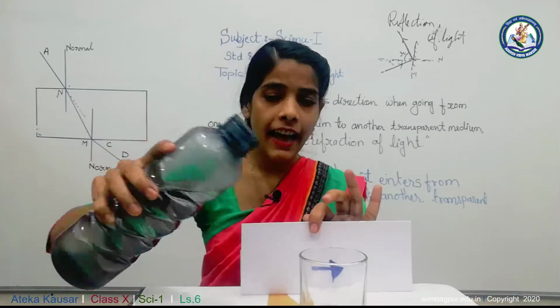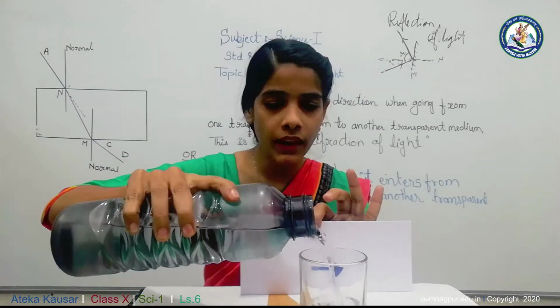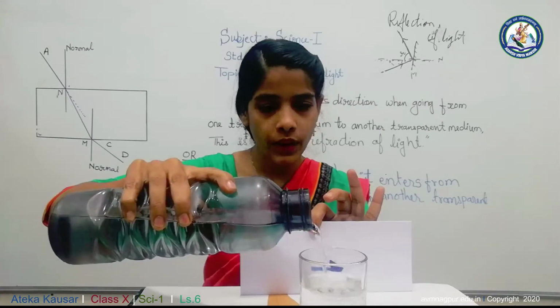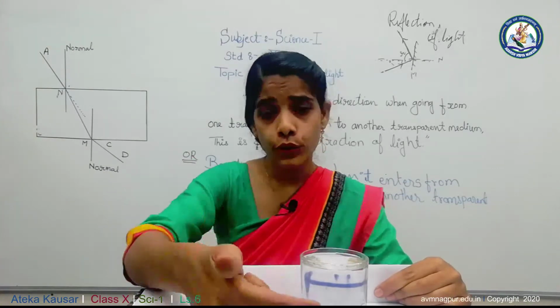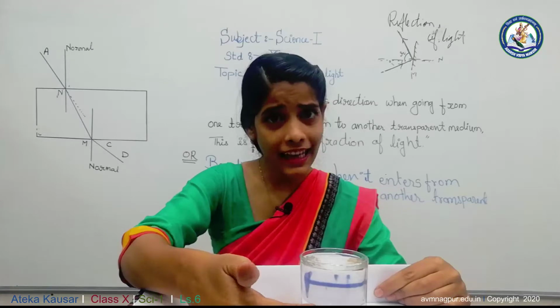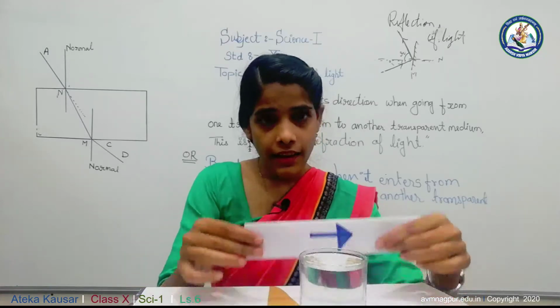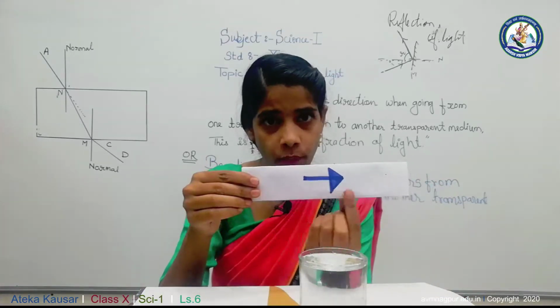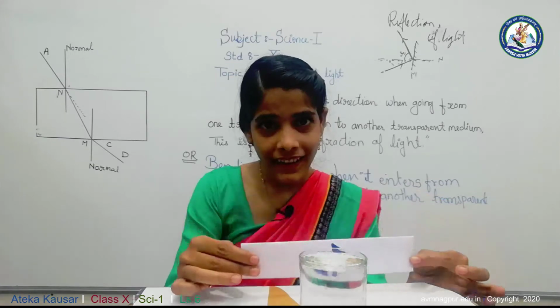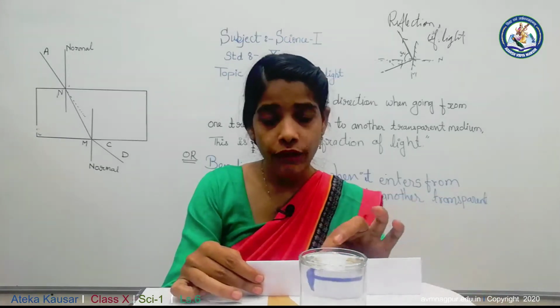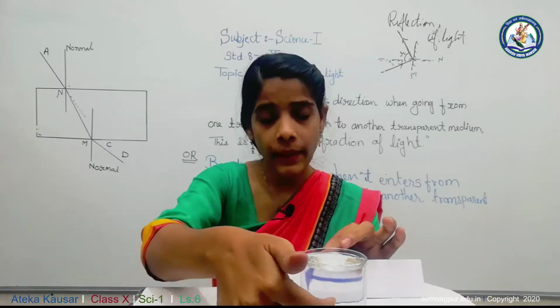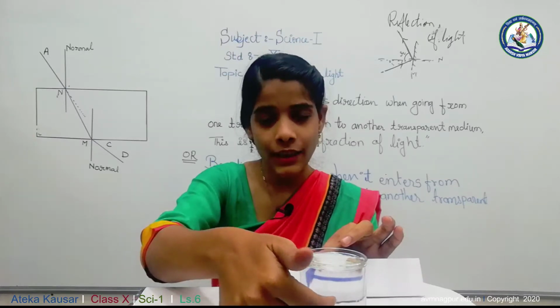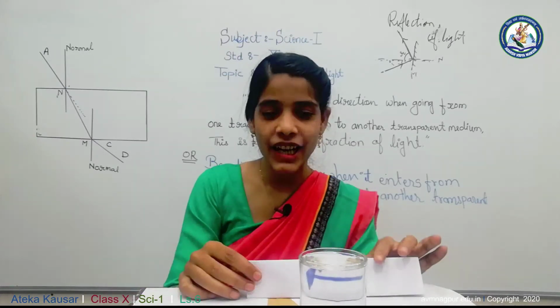Now I pour my magic liquid into that glass. Now see the arrow through this filled glass. What do we see? The direction of the arrow on the paper is here, but the direction of the arrow seen through this water or this liquid is in the opposite direction.